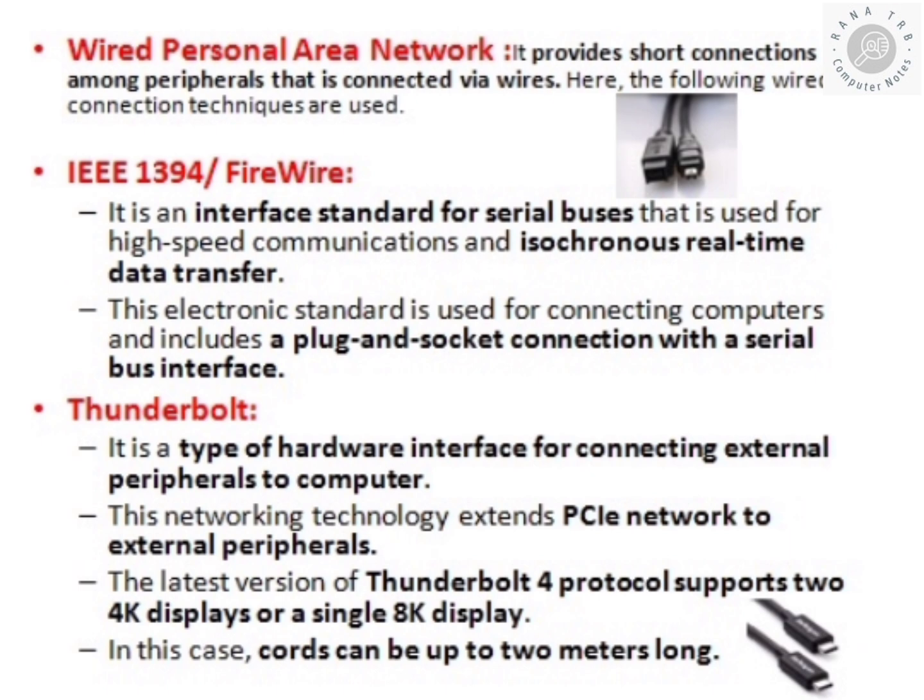Next one is wired PAN. It can provide short connectivity among peripheral devices that are connected through wires. First one is IEEE 1394, that is FireWire. Here I have shown some small images of how FireWire looks. It is an interface standard for serial buses used for high speed communication and isochronous real time data transfer. It has a plug-in socket and connectivity with serial bus interfaces.